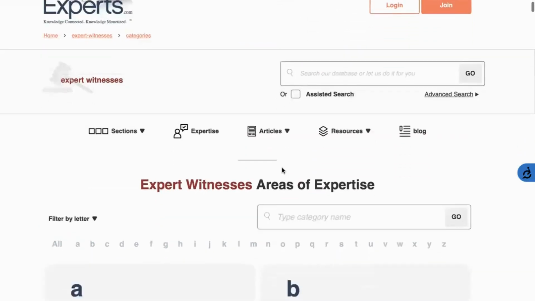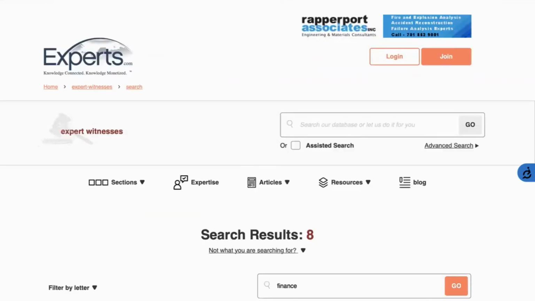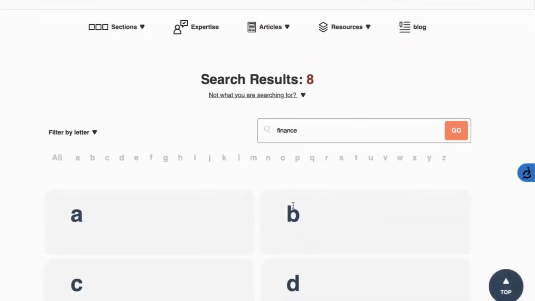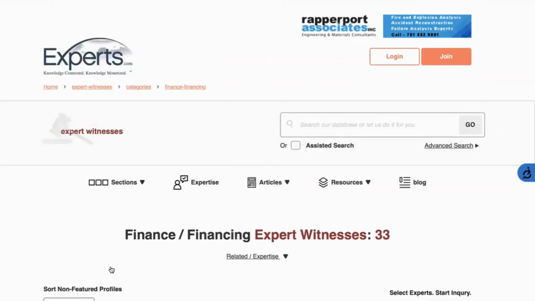Option 2 is through the category search, an expansive list providing experts in over 1,400 areas of expertise. You can browse our alphabetized list or enter your chosen category in the search bar. When searching for a finance expert, 8 category results will appear, showcasing the different types of finance experts to choose from. For instance, when the general finance/financing category is clicked, 33 expert witness profiles will appear.